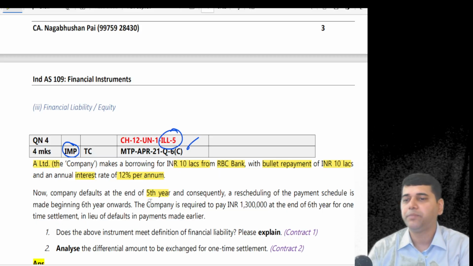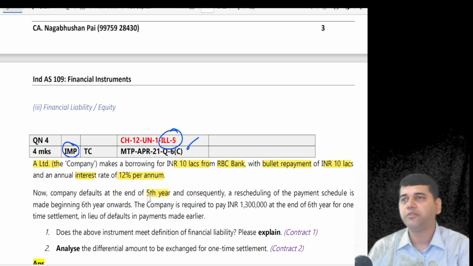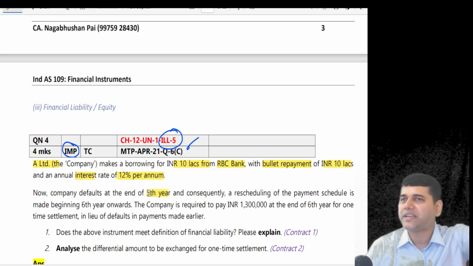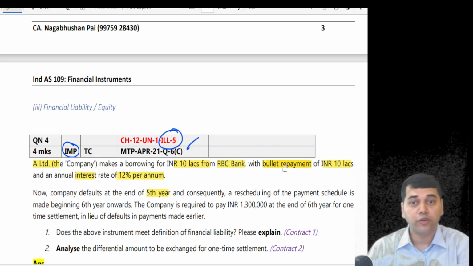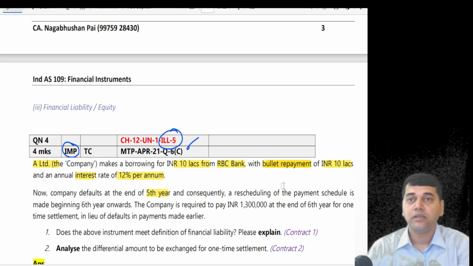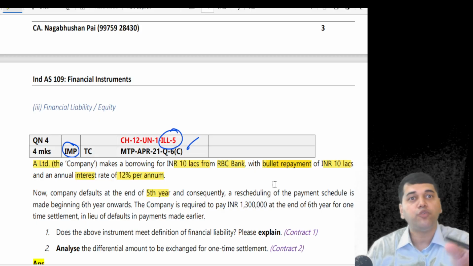How many years? Okay, they have not told you the period. They have not told you when the principal will be repaid. So we'll assume say 10 years or 15 years, because they said bullet payment. Otherwise, what could have happened? If they didn't use the word bullet payment, then this instrument could have been turned into a perpetual instrument.